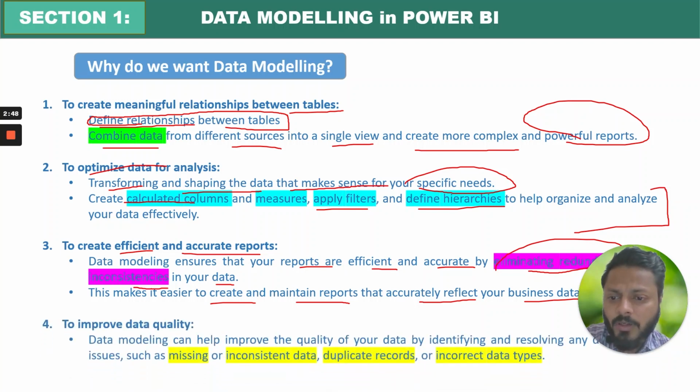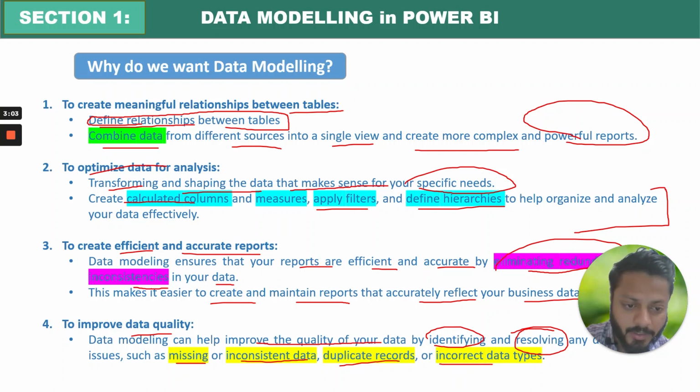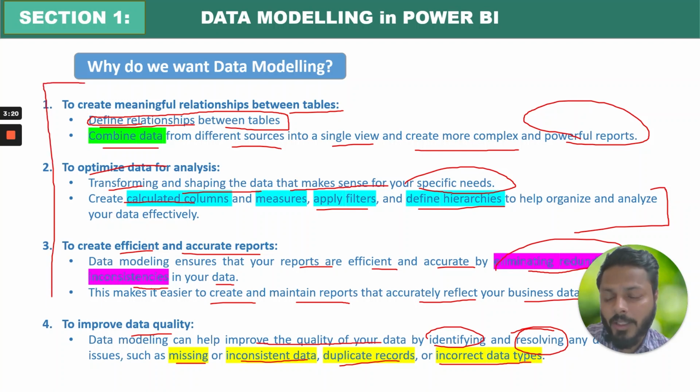Finally, to improve the data quality. Data modeling can help improve the quality of your data by identifying and resolving issues such as missing data, inconsistent data, duplicate records or incorrect data types. So data modeling will identify and resolve all these kinds of issues so that the quality of the data that you're getting is exponentially improved. So overall we have four main reasons why we want data modeling, right? To create meaningful relationships between the tables, to optimize the data, to create efficient and accurate reports, and finally to improve the data quality.